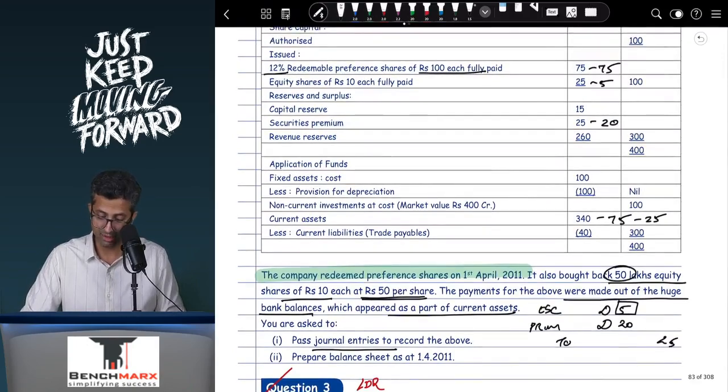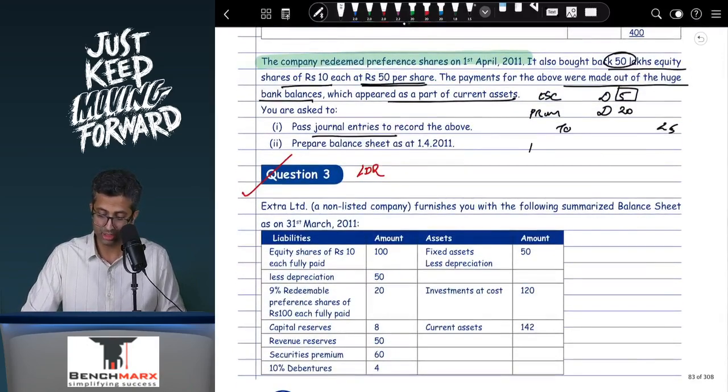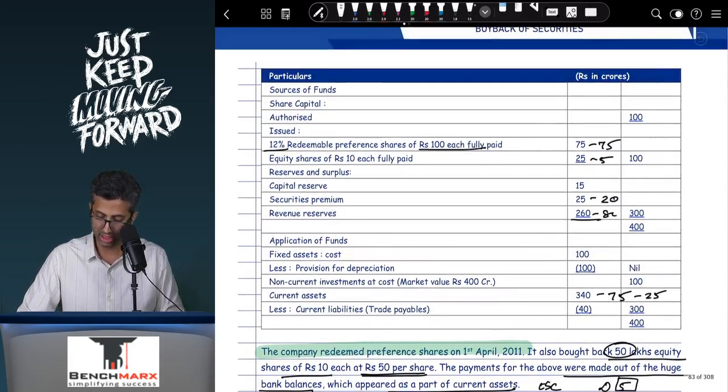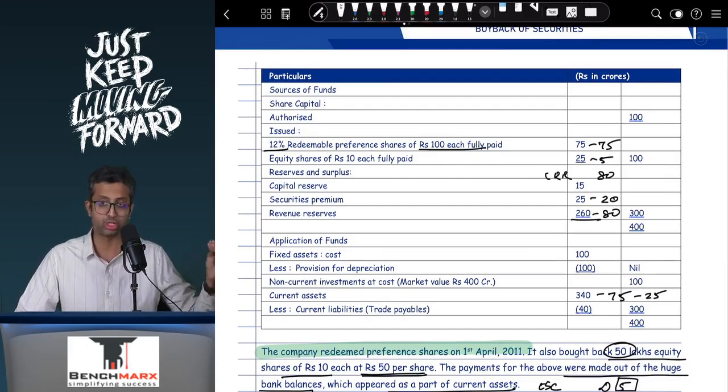Do I have enough balance in the revenue reserves? Yes. So there will be revenue reserves account debit, let us say 75 and 5, that is 80, to a CRR which gets created for 80. So over here minus 80, and then there would be a CRR which will get created for 80. And probably that should be it. Later, in your share capital, you will see equity shares of 25 minus 5, that is just 20 crores, preference shares are 0.